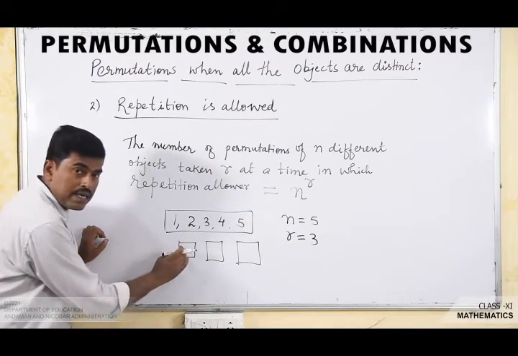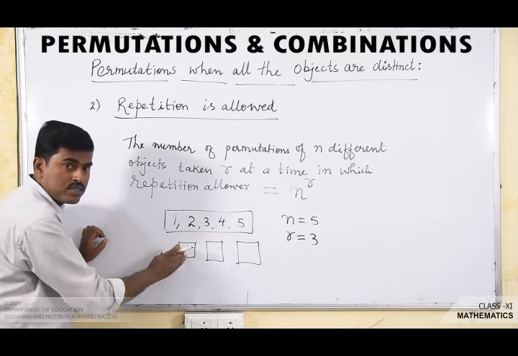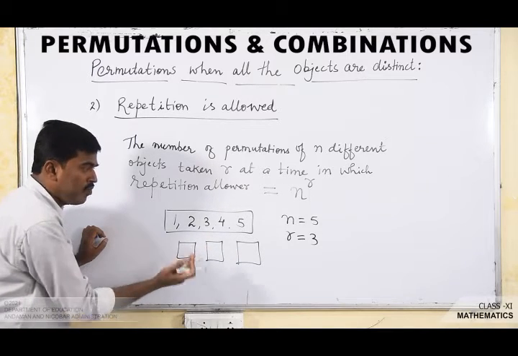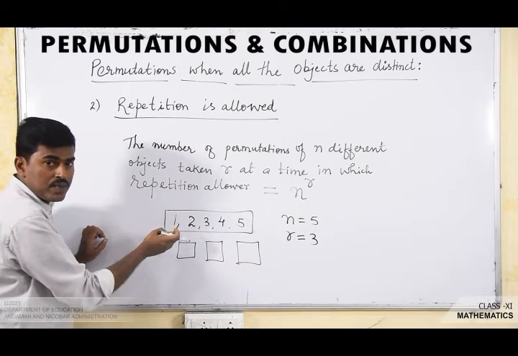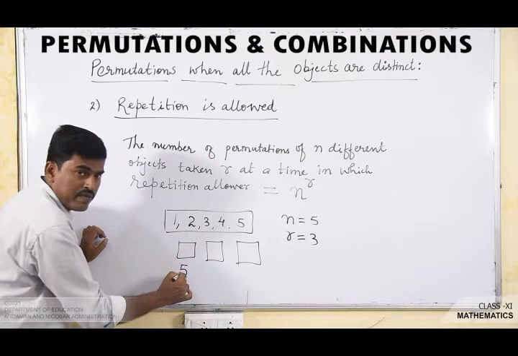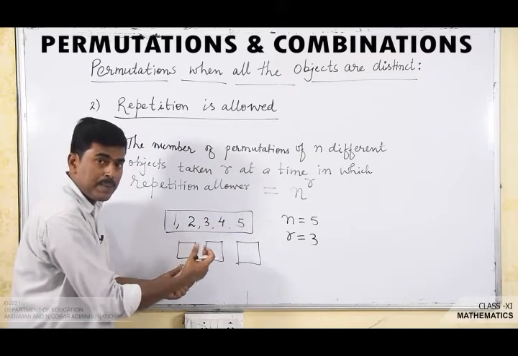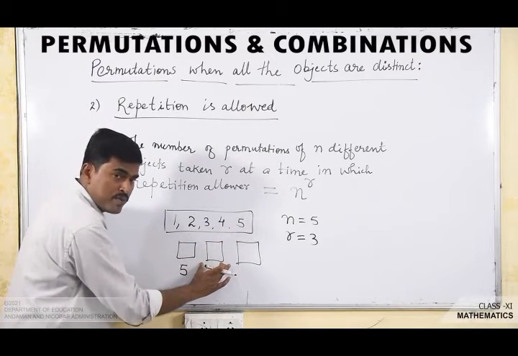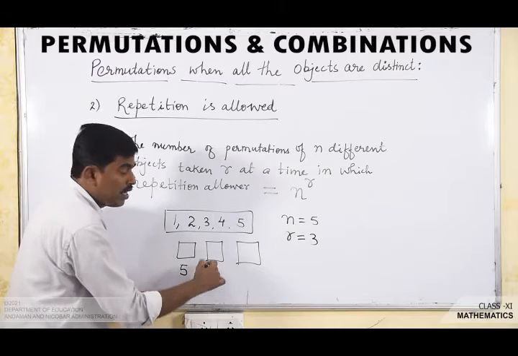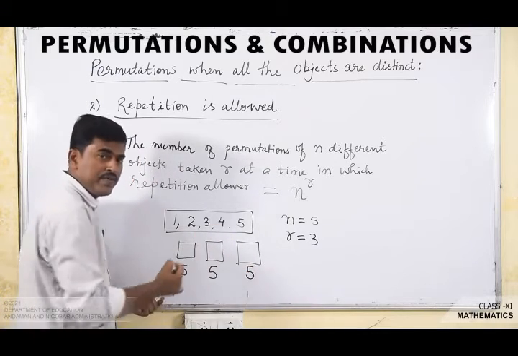Now the hundreds place can be filled in how many ways? Using any of these digits we can fill it, so it can be done in 5 different ways. Similarly, since we can repeat the digits, the tens place can also be filled in 5 different ways, and the ones place in 5 different ways.